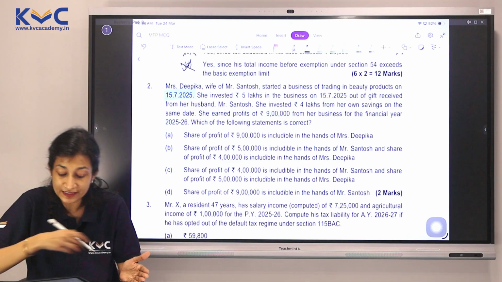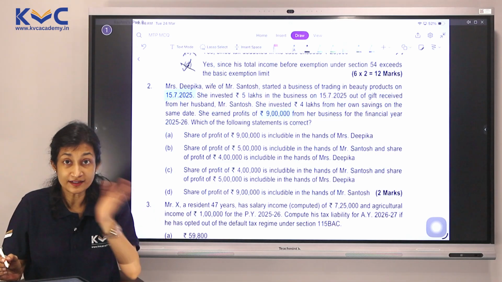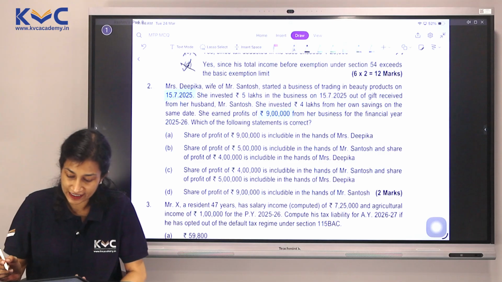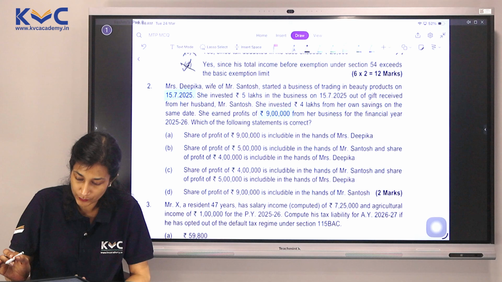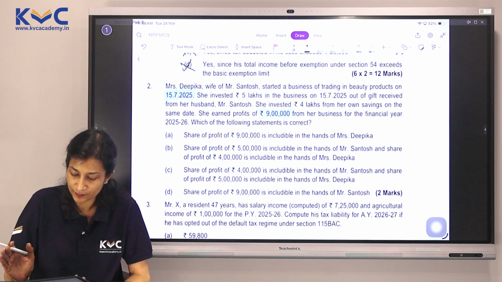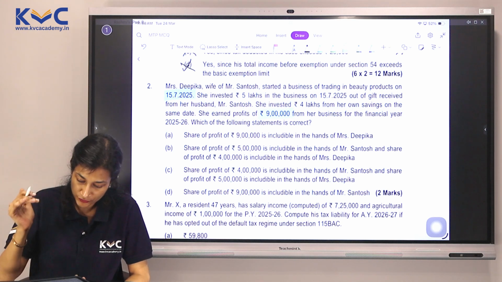She earned a profit of 9 lakhs. Investment is 9 lakhs, profit is also 9 lakhs. Be careful here. From her business for the financial year 25-26, which of the following statements is correct? I'll read the statements also.